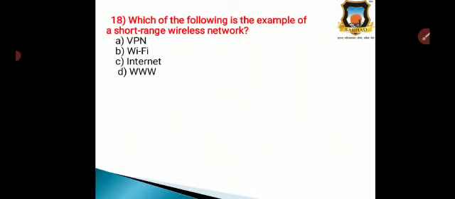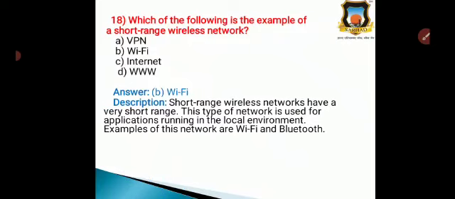Question number 18, which of the following is an example of a short range wireless network? Option A, VPN, option B, Wi-Fi, option C, Internet, and option D, WWW. So, the correct answer is option B, Wi-Fi. Short range wireless networks have a very short range, and this type of network is used for applications running in a local environment.